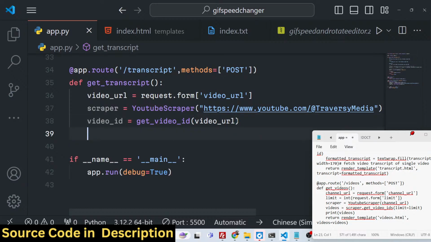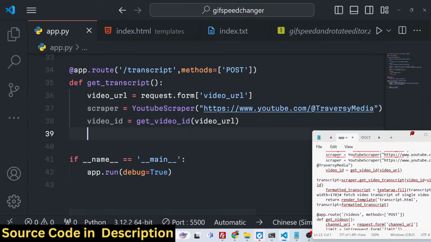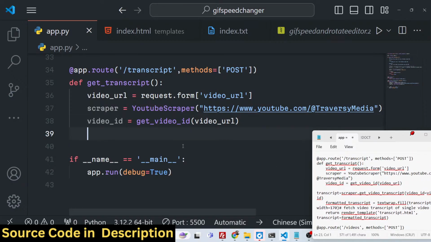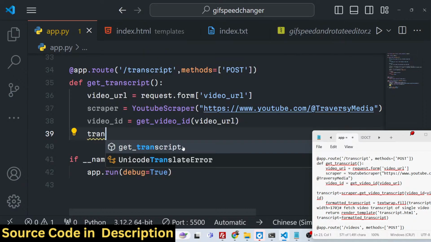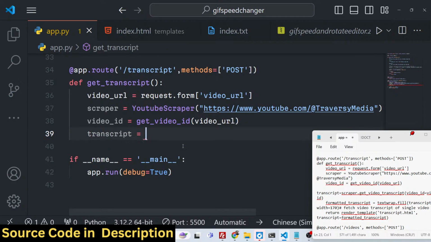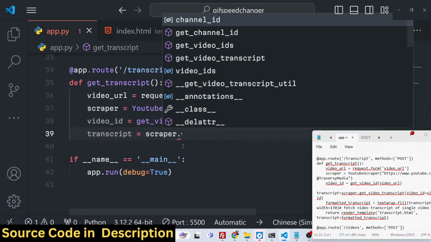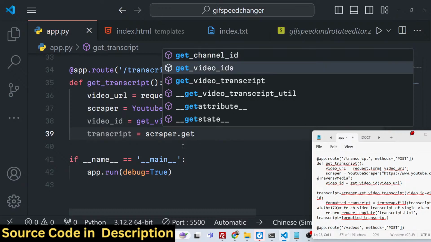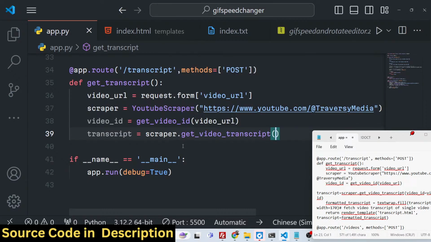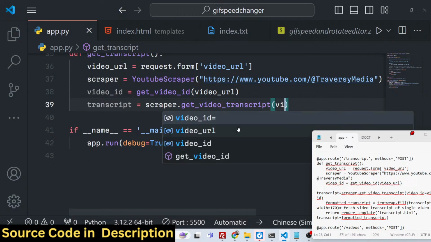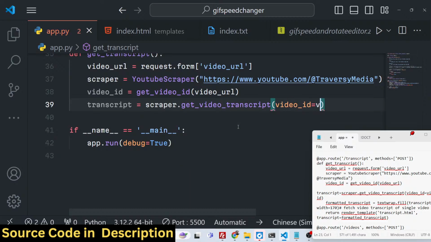By using this YouTube video ID, we can get the transcript. We can declare a variable transcript, and this library contains this function, scraper dot get video transcript, and here you need to provide the video ID that we fetched.